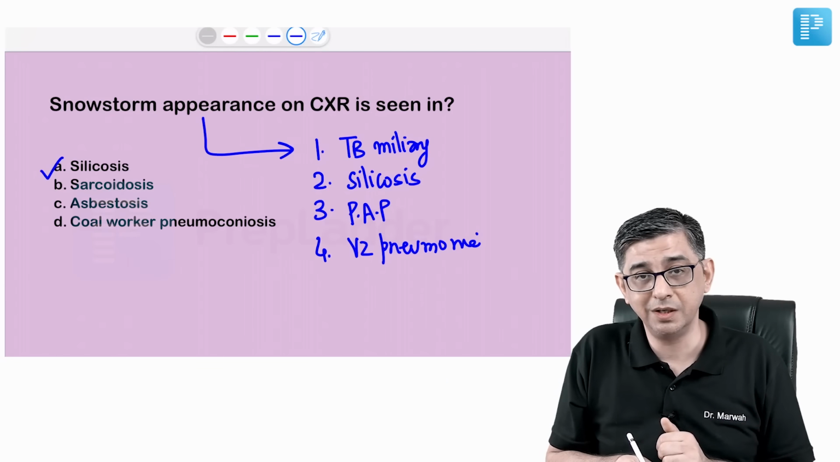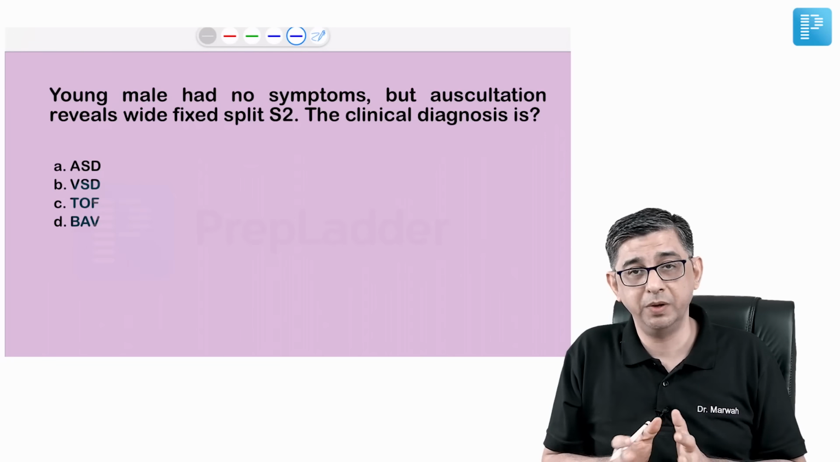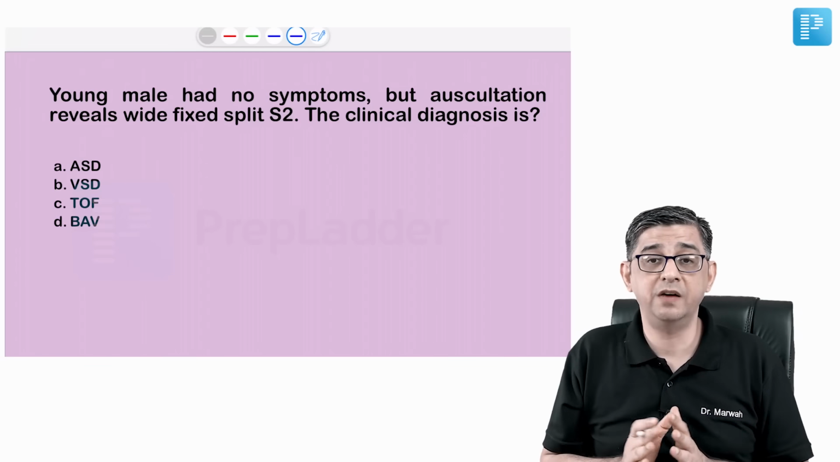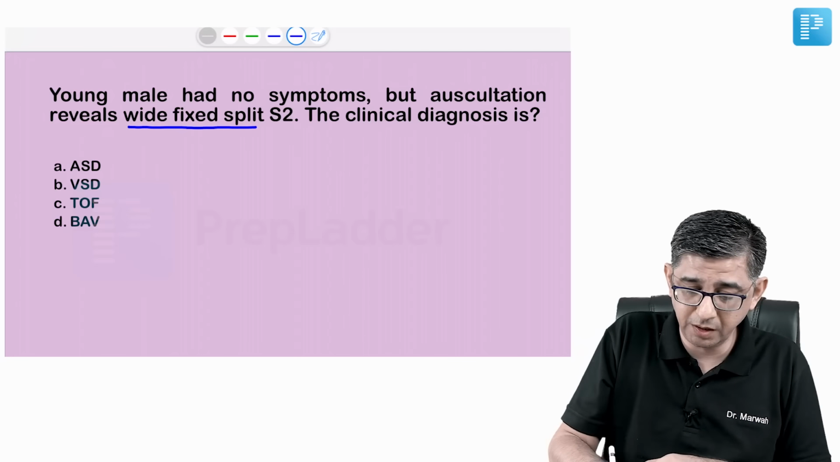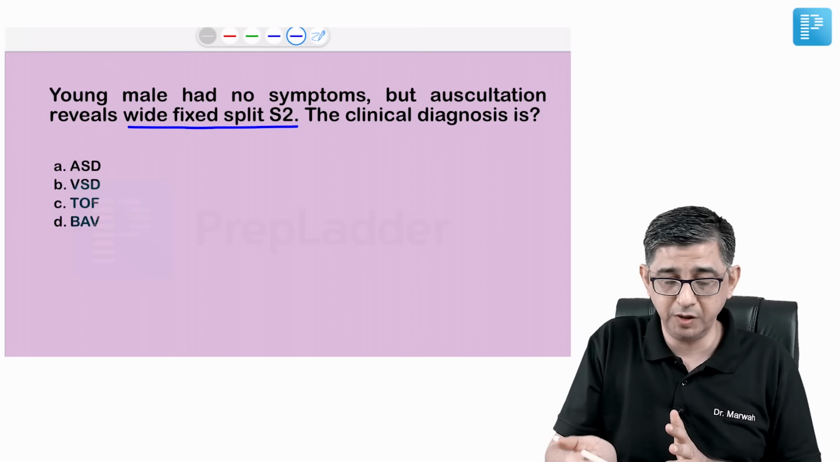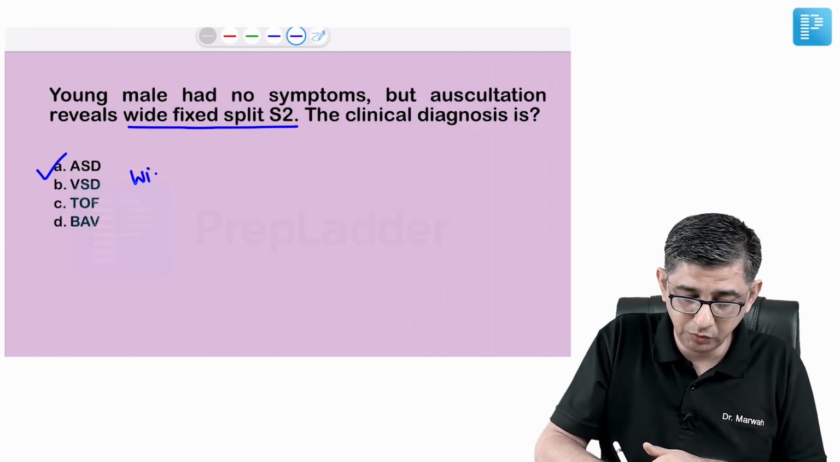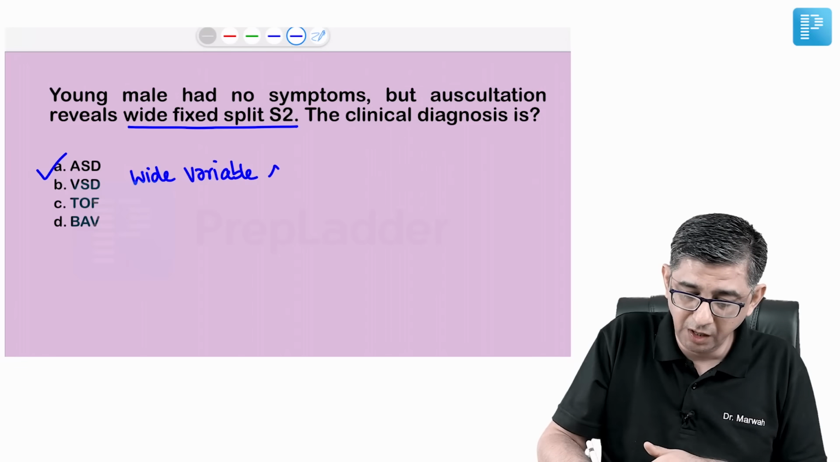So out of three questions, from the recall that I got, at least two of them should be answered as silicosis. The subsequent question said a young male is having no symptoms but auscultation reveals a wide fixed split second heart sound. Very classical, no. Fixed split second heart sound is always a feature of ASD, whereas when it comes to VSD, it will always be V for victory. VSD will have a wide variable split second heart sound.